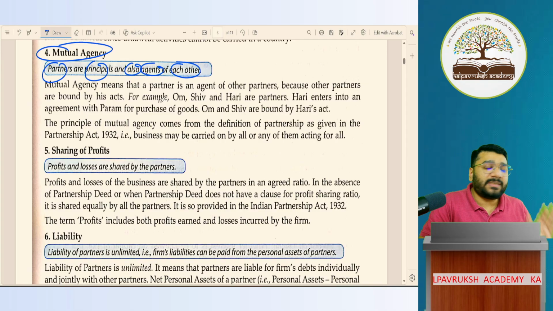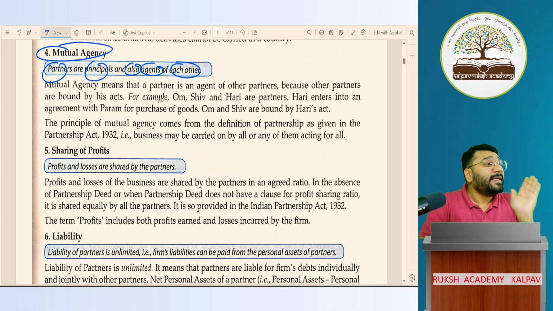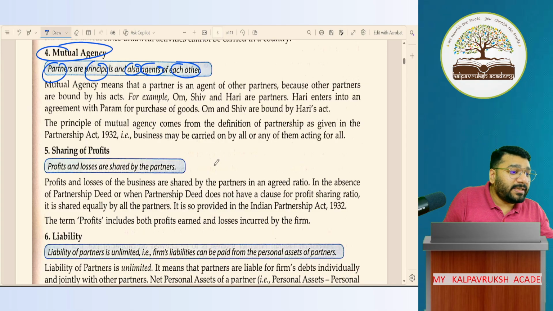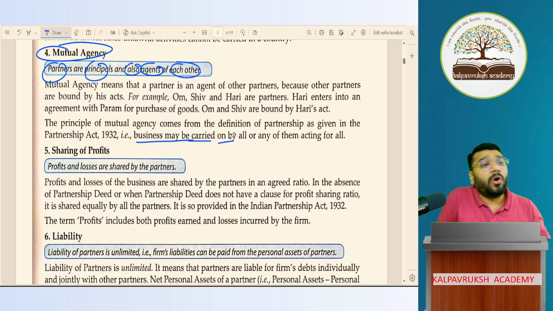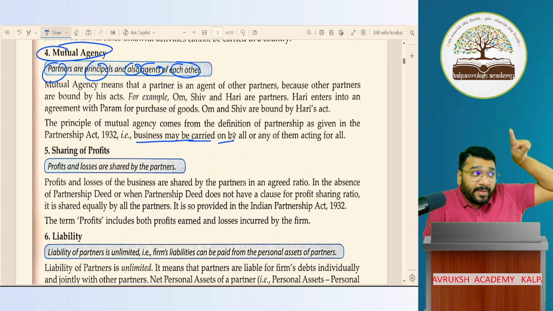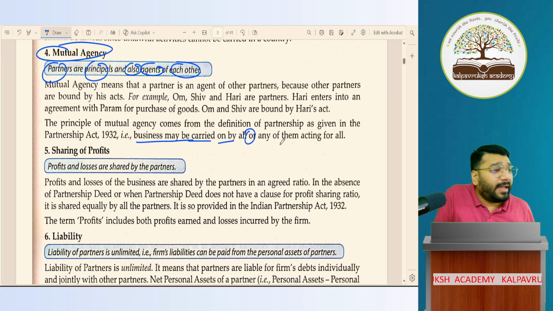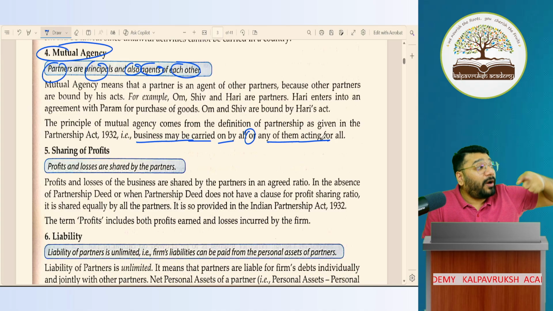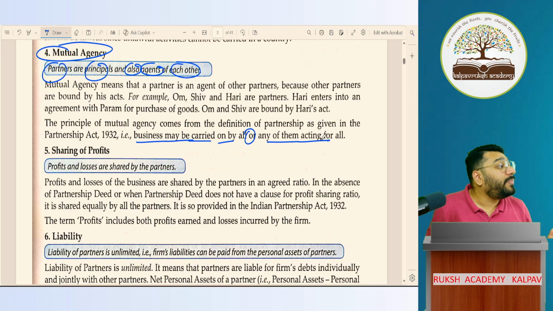No problem. Sleeping doesn't literally mean they are sleeping. Sleeping means they are not actively participating in the management of the business. In the decision making, they are not participating. That's what the statement says. Business may be carried on by all of them together, then all of them will be agents, or it could be carried on by any one of them acting for all the other partners. So the person who's acting is called agent, and the person on whose behalf the acting is being done is called principal. Got it? Not got it? Any difficulty? No problem. Fantastic.